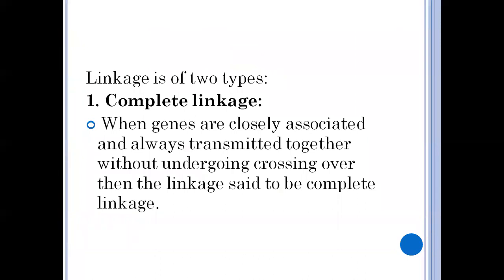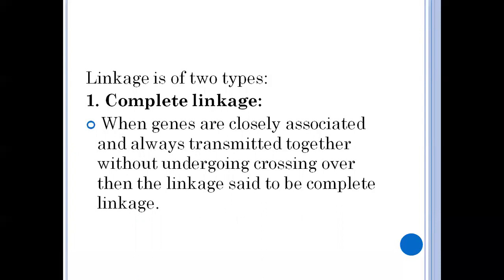Linkage is of two types: complete linkage and incomplete linkage. Complete linkage means the genes which are linked, closely associated, are always transmitted together without undergoing any crossing over. The genes which are linked on a chromosome are inherited to the next generation without any crossing over. That type of linkage is called complete linkage.